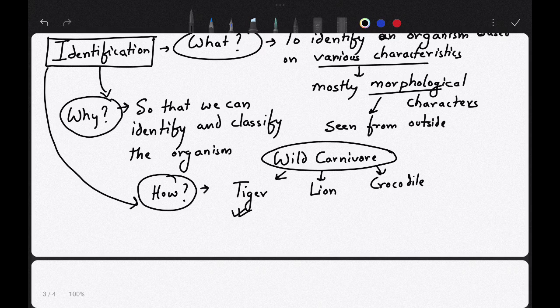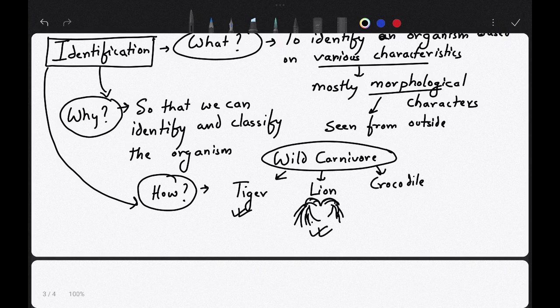Then if I ask in which of the following the males have a mane on their face, you understand what a mane is. Suppose this is the face, then this is that hair, so much hair, long. This is seen in the lion. So if I tell you to identify which of the following is dependent on water, then we will say, sir, mostly it is the crocodile.